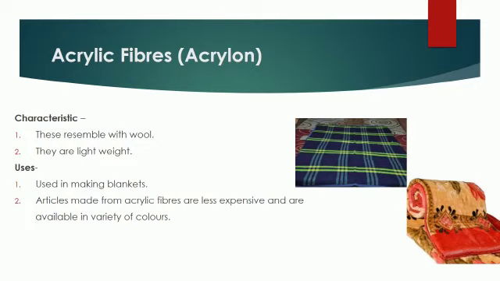Its characteristics are that they resemble wool. They are lightweight, means they are not heavy. Uses: it is used in making blankets, and articles made from acrylic fibers are less expensive and are available in a variety of colors. So that's about the artificial fibers, their uses and characteristics.